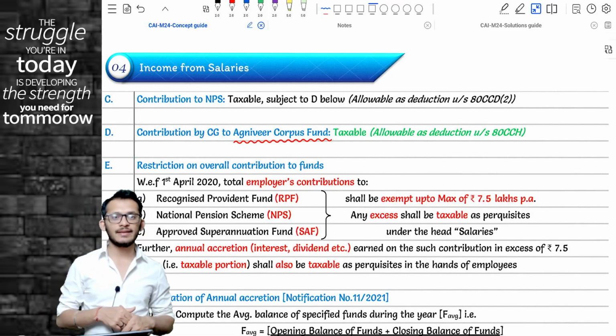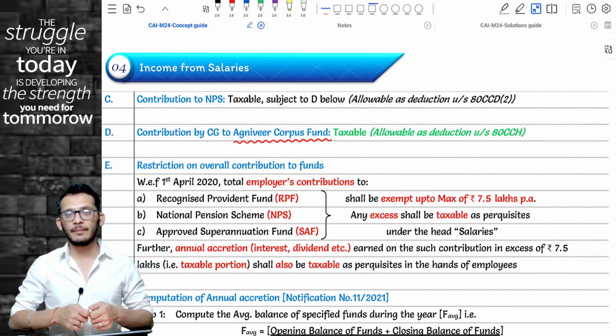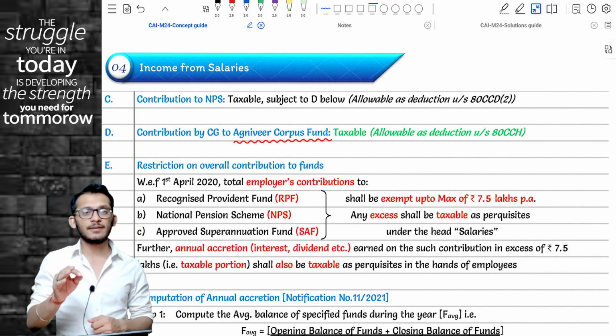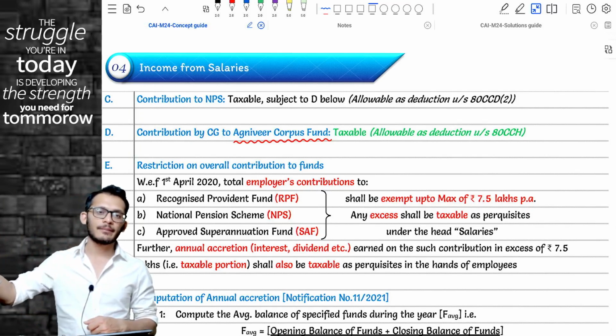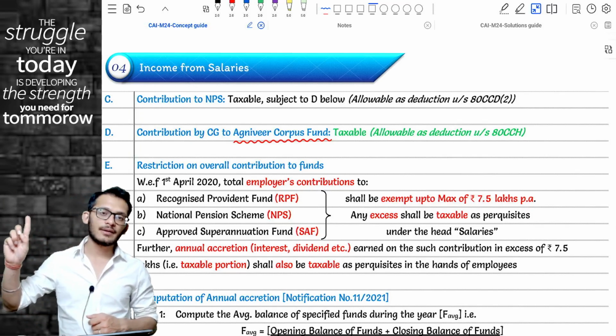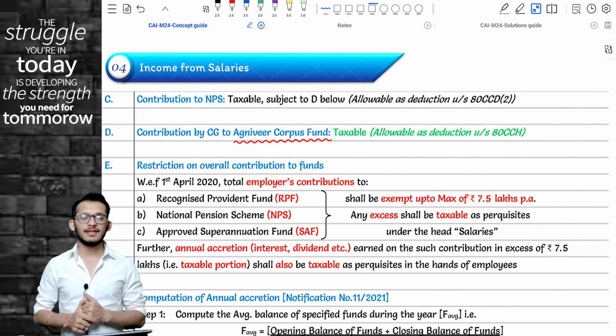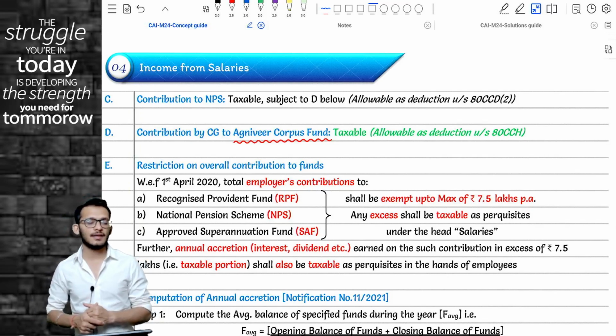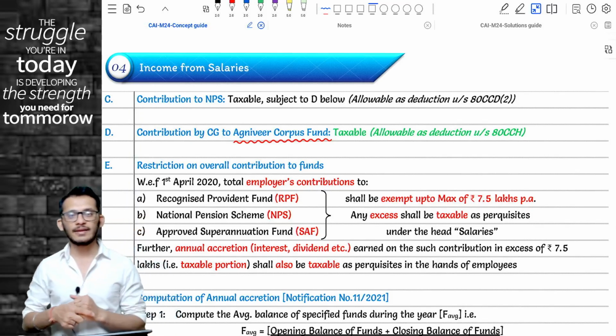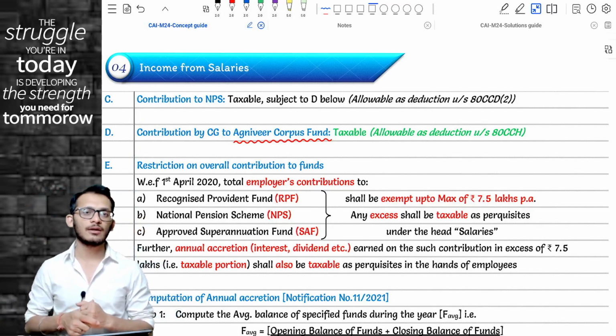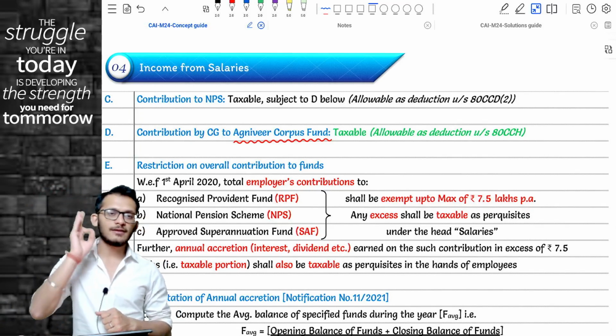Income tax is saying that, Rahul, when you do a contribution to NPS from an employer side, the income becomes taxable in salaries but gets fully deducted under Chapter 6A. Same provisions. When we do Chapter 6A, you will understand this a little better, but the provisions are as follows. If the central government contributes any money to the Agniveer Corpus Fund, tax it under the head salaries.